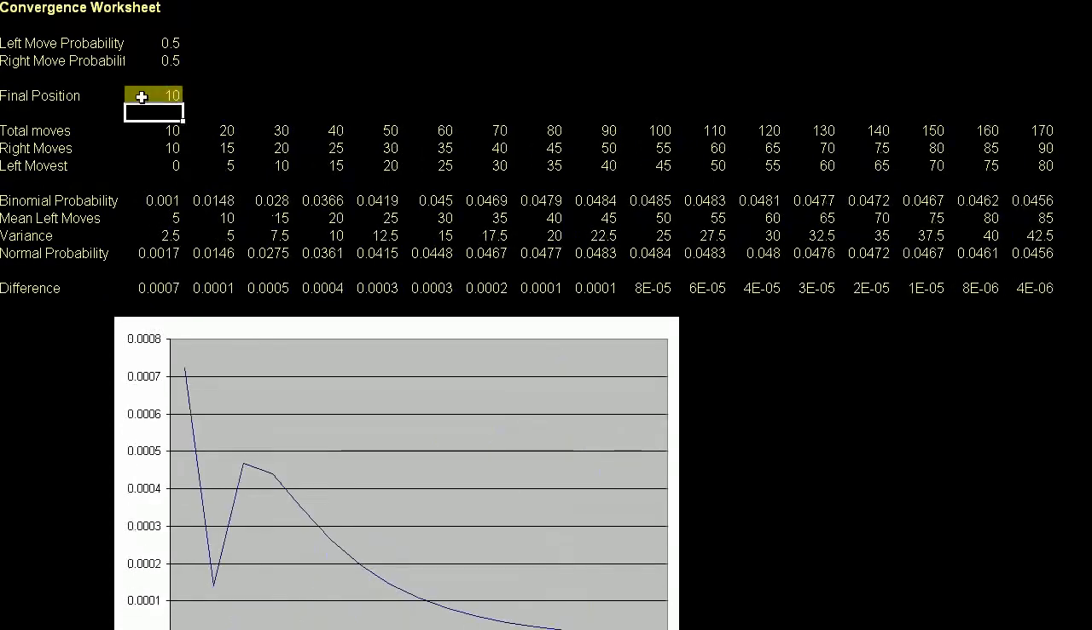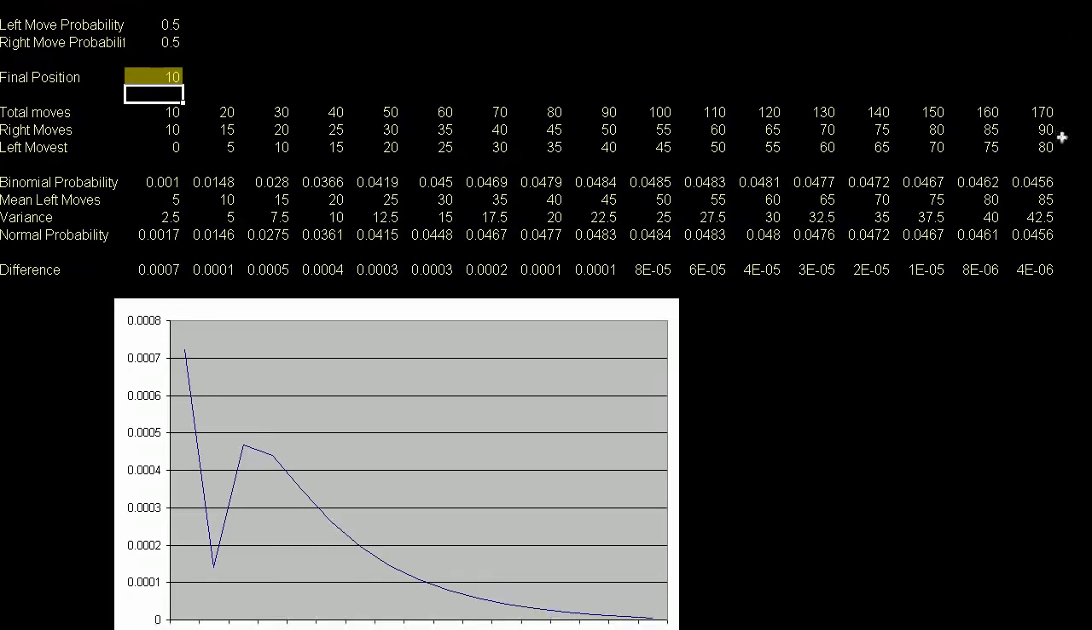But anyway, the whole point of this was to show you that if you wanted to figure out the probability of being 10 moves to the right, as you take more and more flips of your coin, the normal distribution becomes a much better approximation for the actual binomial distribution. And as you approach infinity, they actually converge to each other.